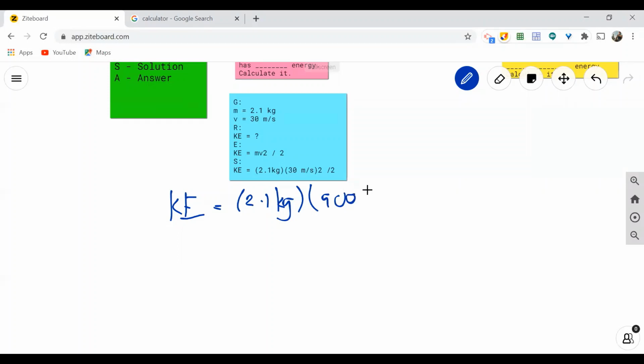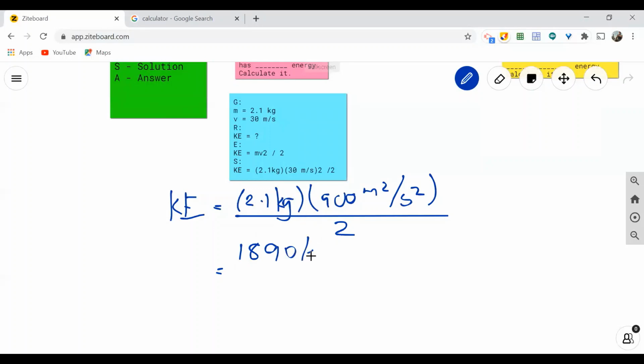Since we squared, we also squared the meter. Meter squared. And also the second squared. Since all are being squared, then divided by 2. So that's it. Then it is equal to 2.1 times 900. So we're going to multiply the two values. 2.1 times 900 is equal to 1,890. Then copy the unit, which is kilogram. Okay. Then meter squared.